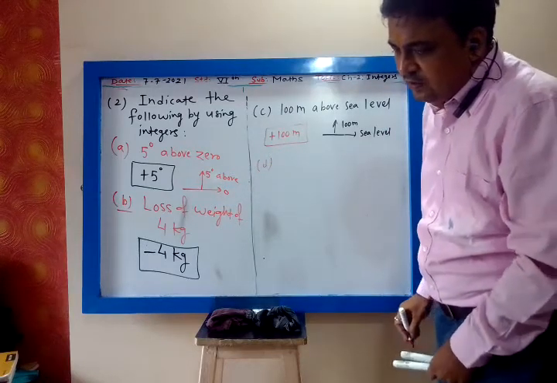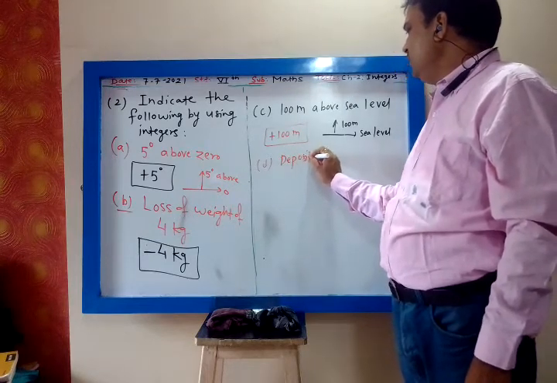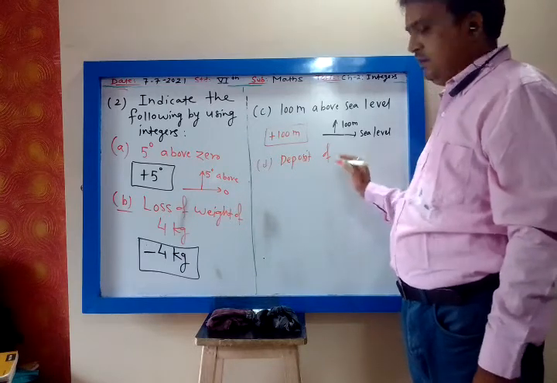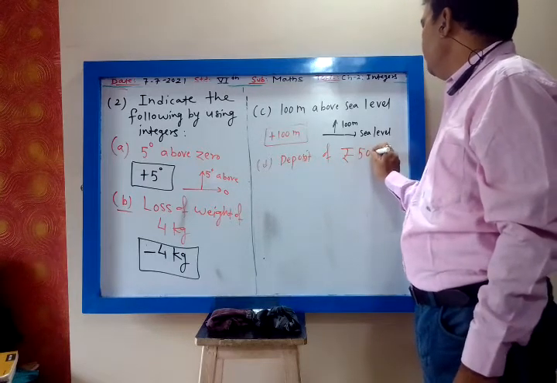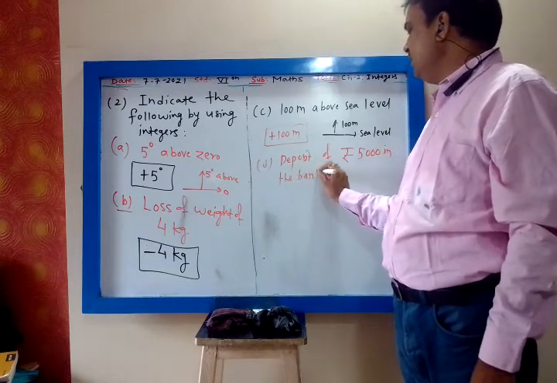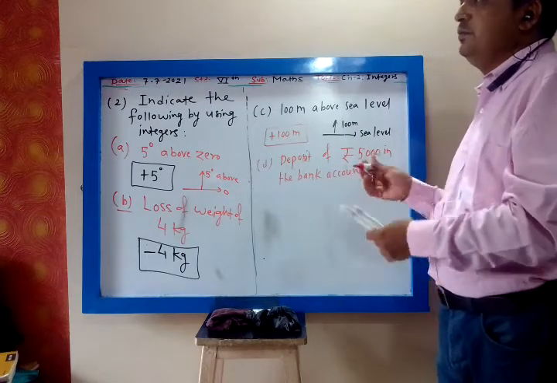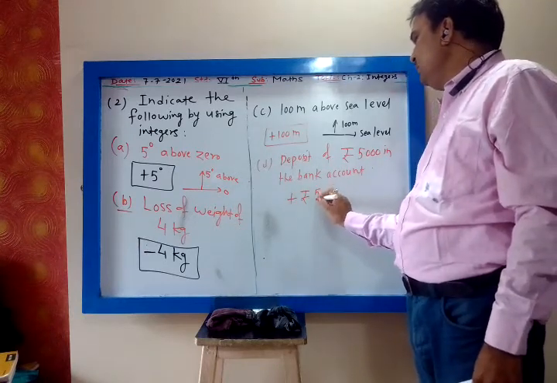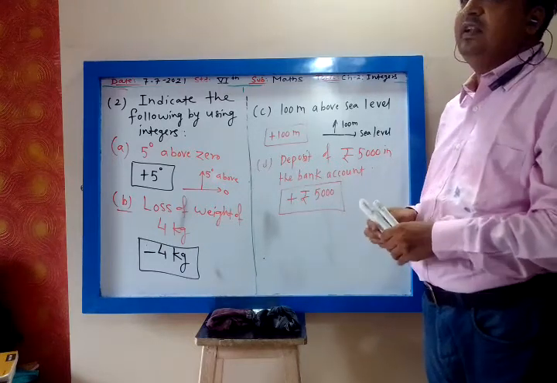Now D is deposit of. Now let us see. Deposit of rupees 5,000 in the bank account. When we do the deposit, means there is an increase in the account. So we write plus rupees 5,000. Deposit means there is an increase in the amount. When you withdraw, there is a decrease in the amount.